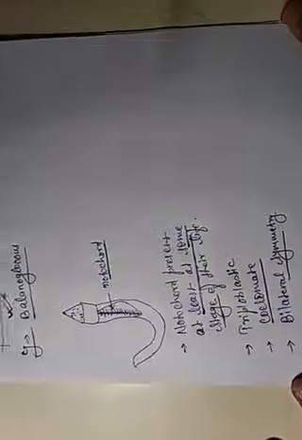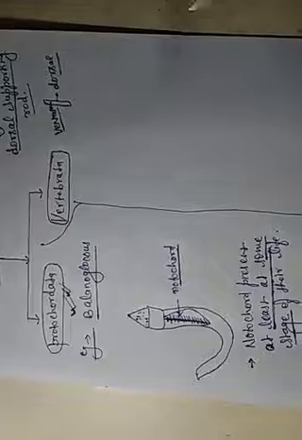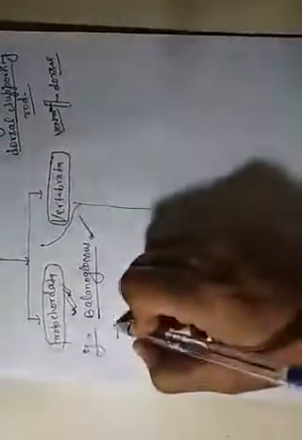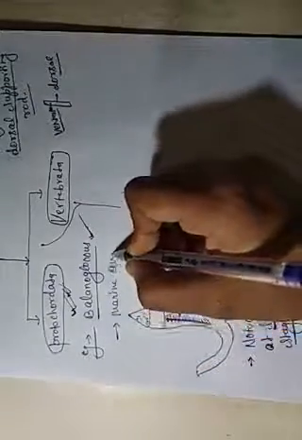This is the characteristic of protochordata, for which we take the example of Balanoglossus, which is a marine animal.